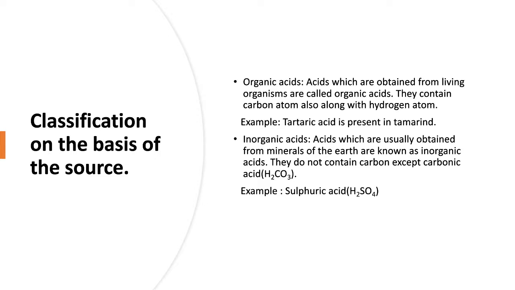Classification on the basis of source means from which they are obtained. It can be classified into two major categories. One is organic acids and the second one is inorganic acids. Let us discuss organic acids. Organic acids are derived from organic substances or living organisms.